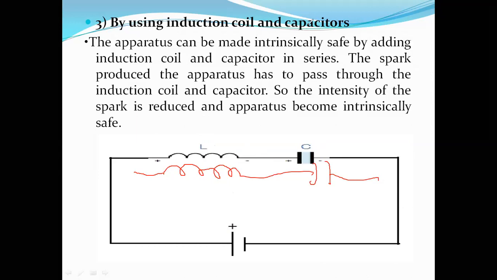It's very clear, right? Because making the circuit intrinsically safe is nothing but reducing the intensity of the spark produced by the apparatus. If its intensity gets reduced, it becomes incapable of igniting the surrounding atmosphere. That is nothing but the circuit having become intrinsically safe. So that's what it is.